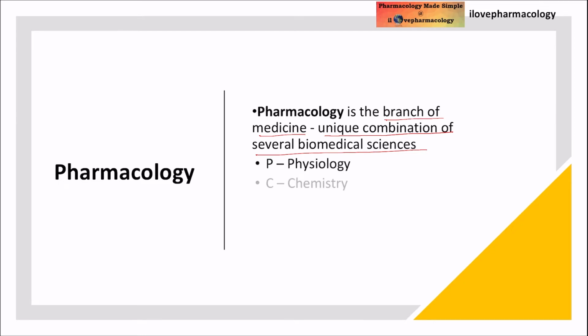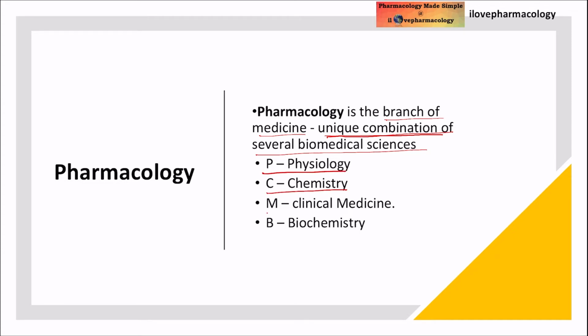We have physiology, chemistry, clinical medicine, and biochemistry. So pharmacology is a branch of medicine which has a unique combination of several biomedical sciences, which includes physiology, chemistry, clinical medicine, and biochemistry.